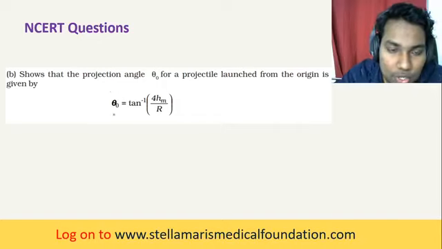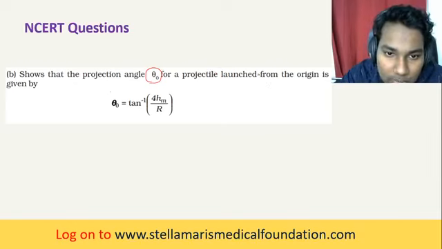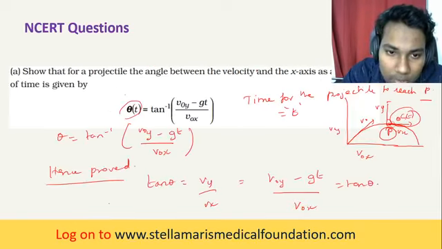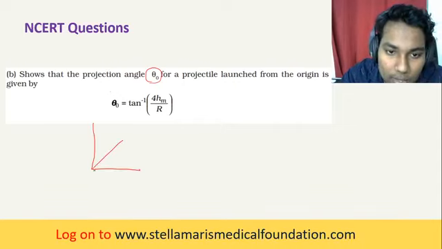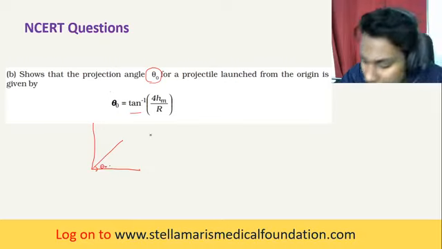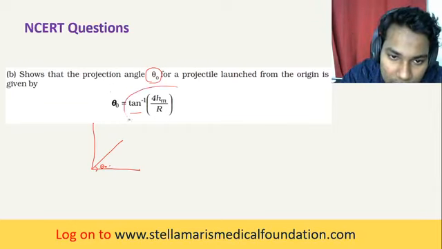What they're asking: show that the projection angle theta naught for the projectile launched from the origin is given by theta naught equal to tan inverse of 4 by r. You have to prove that theta naught is equal to this relation.